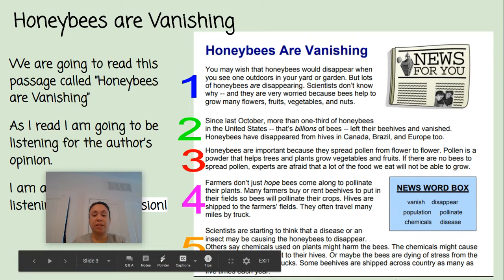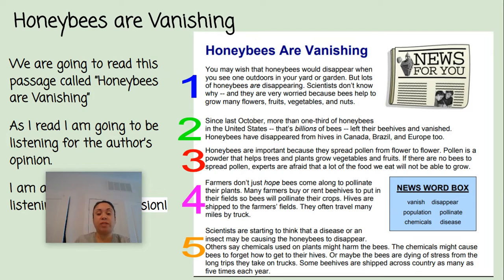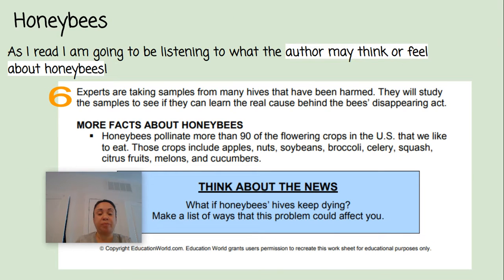Scientists are starting to think that a disease or an insect may be causing the honeybees to disappear. Others say chemicals used on plants might harm the bees. The chemicals might cause the bees to forget how to get to their hives. Or maybe the bees are dying of stress from long trips they take on the trucks. Some beehives are shipped across country as many as 5 times each year.